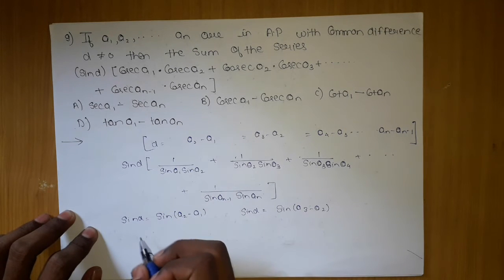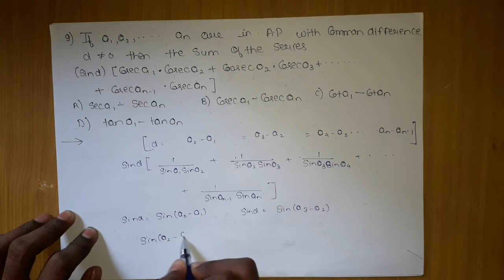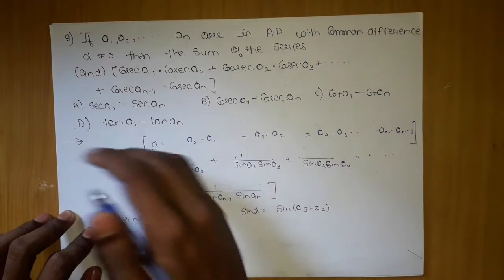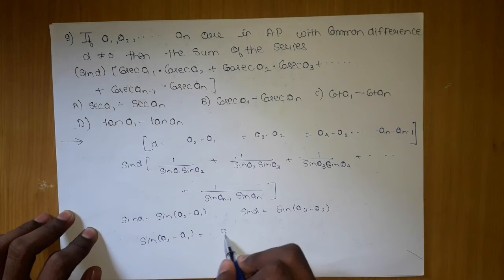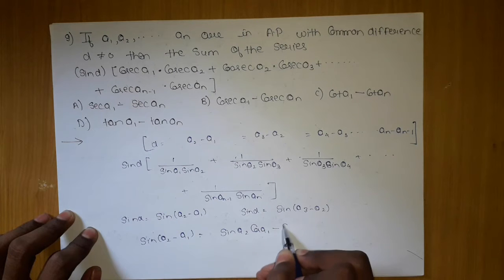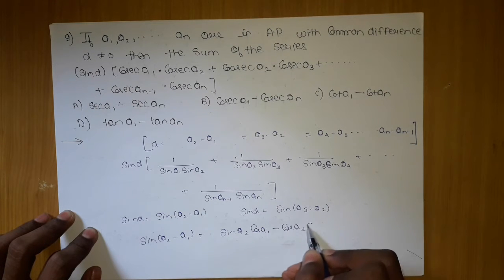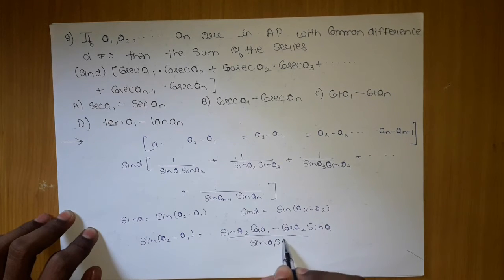If you know, then you can solve this question easily. Sine of a2 minus a1, we will consider this one, and then we will generalize for all these till the end. If I open this, what I get is sine a2 into cos a1 minus cos a2 into sine a1.